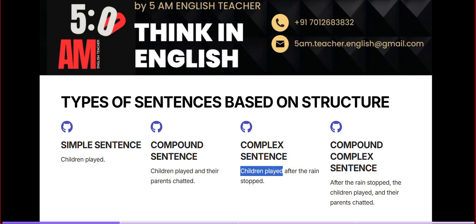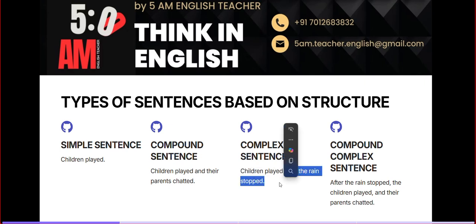But just look at the second part. After the rain stopped. Does it make any complete sense? No. As it does not make complete sense or meaning, it would be a dependent clause or subordinate clause. Exactly.